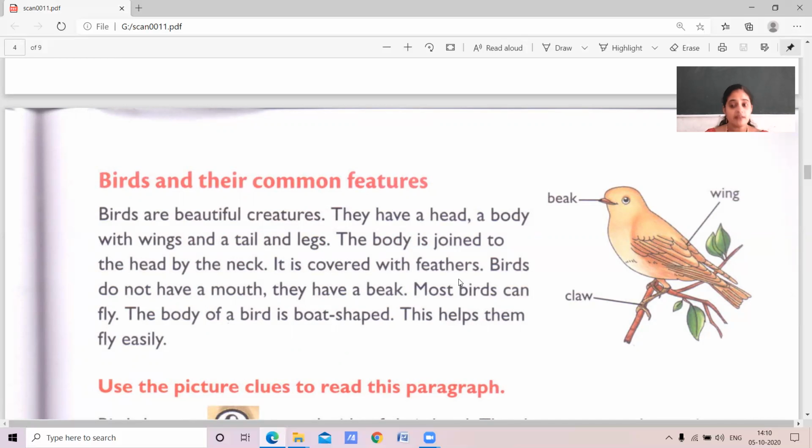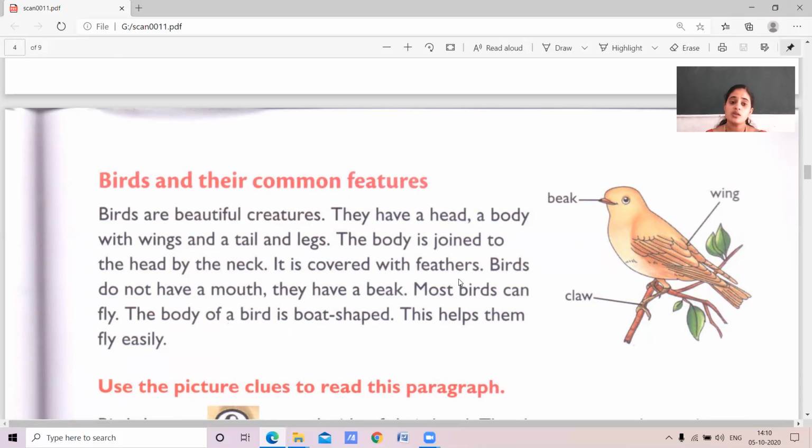Most birds can fly because of the wings, and the body of a bird is boat shaped. Because of this shape, it helps them fly easily, children.